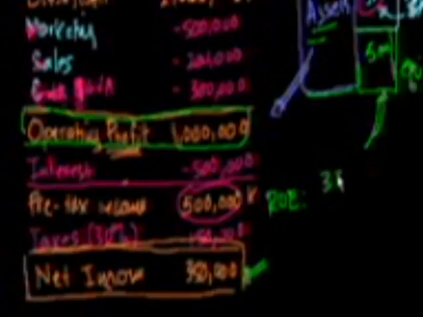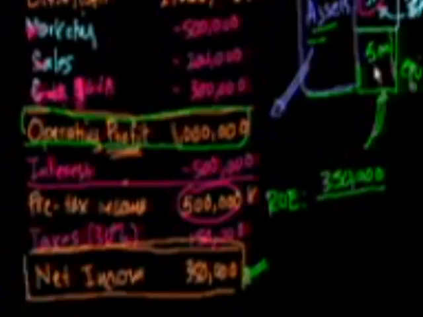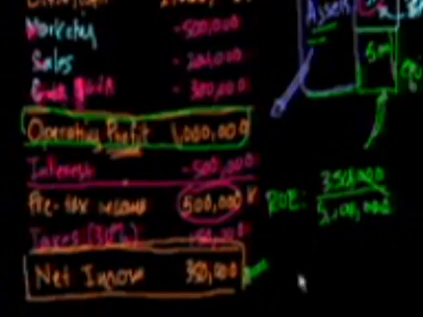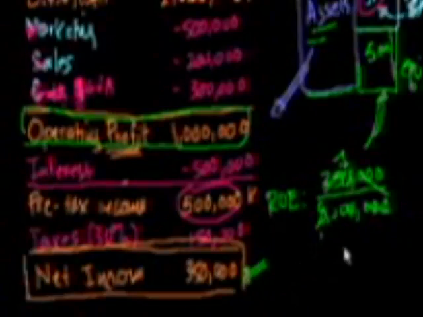So it's $350,000. And the denominator here is the equity, the book value of our equity. So that's $5 million. Let's cancel some zeros out. So it's like 35 over 500. 35 over 500 is the same thing as 7 over 100. So it equals 7%